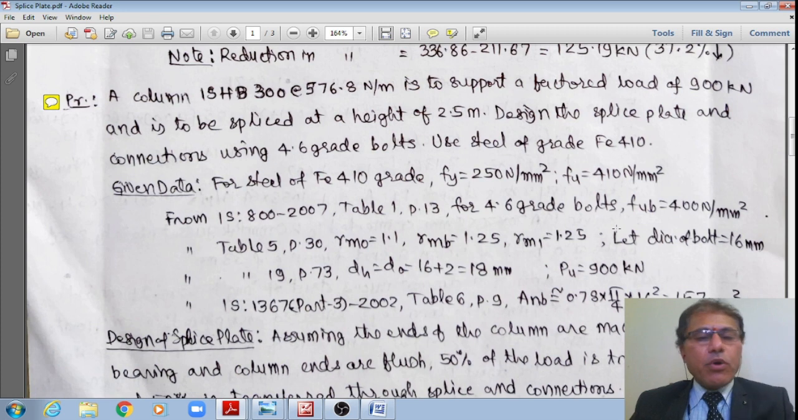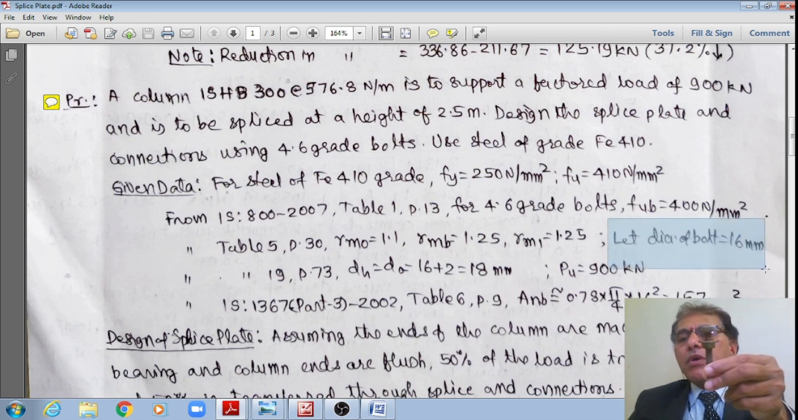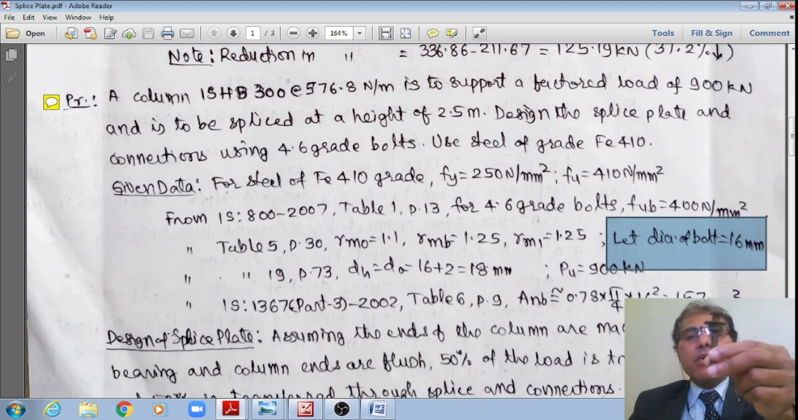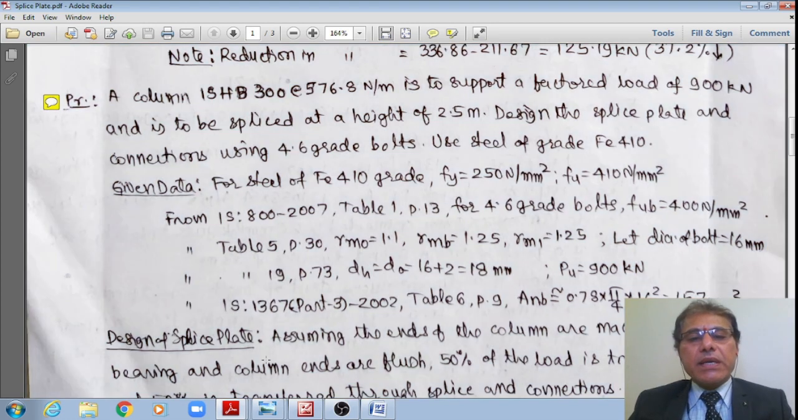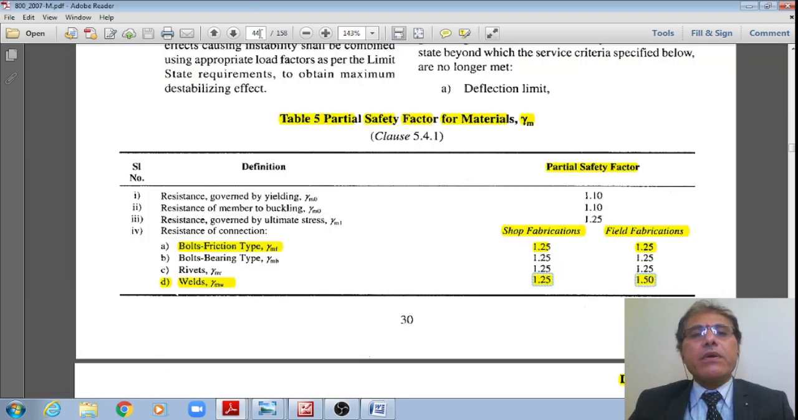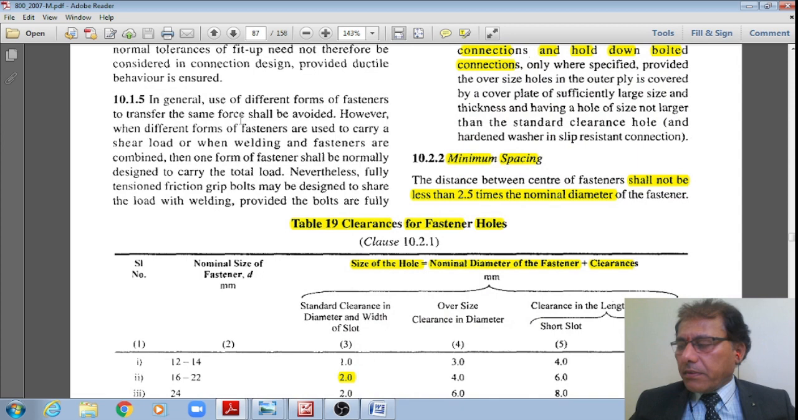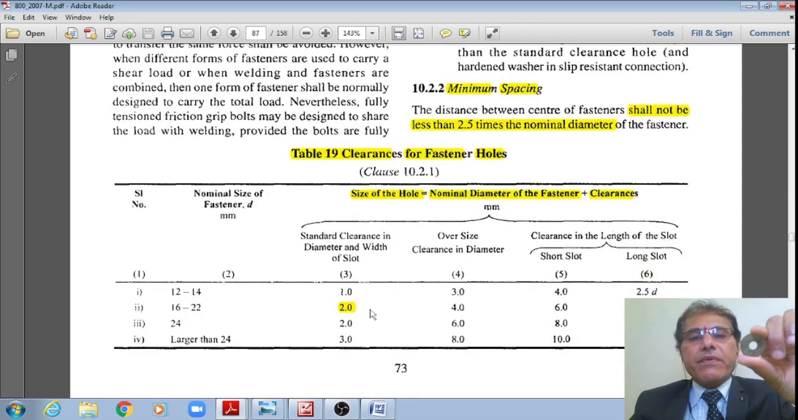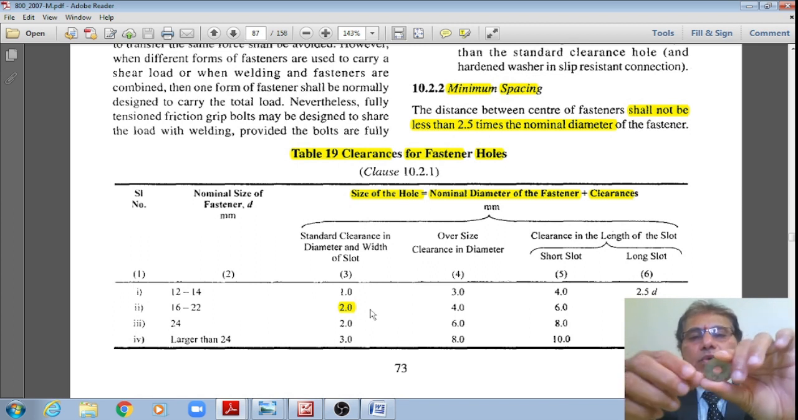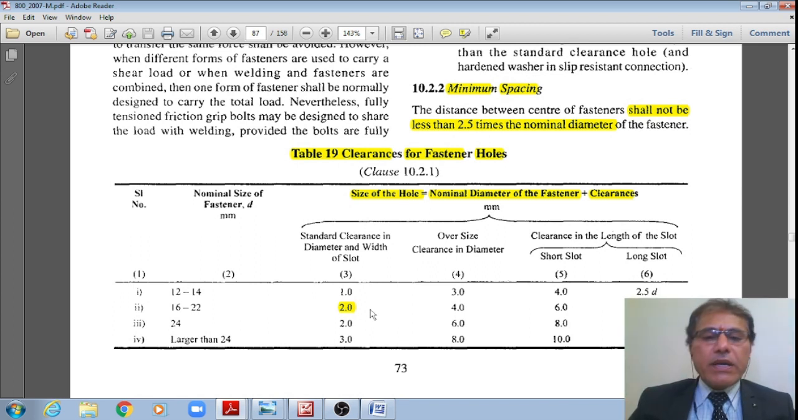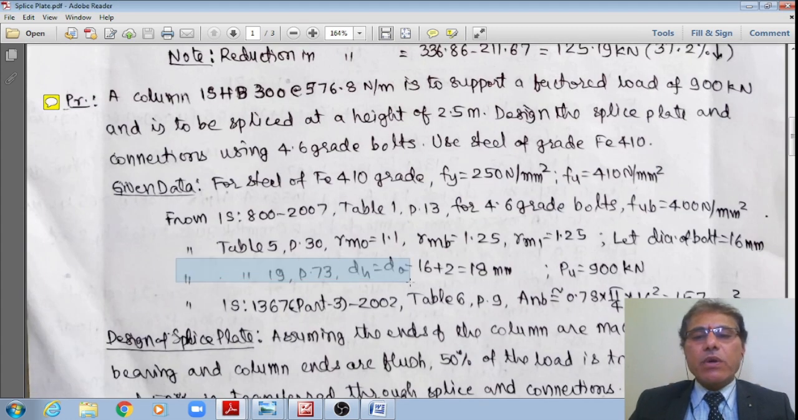Now, the diameter of the bolt is not given, therefore I am assuming the diameter of the bolt as 16 mm, ordinary black bolt. Therefore, if I go to this table 73, for 16 to 22 mm diameter, the standard clearance hole should be 2 mm extra. Therefore, the diameter of the hole works out to 16 plus 2 is equal to 18 mm. That is what I have just written here.